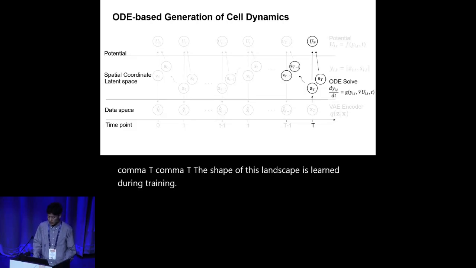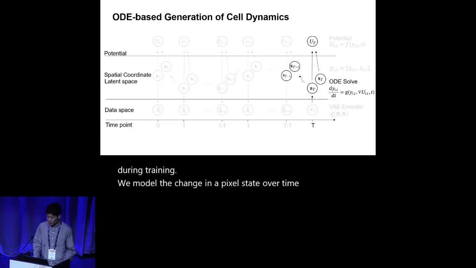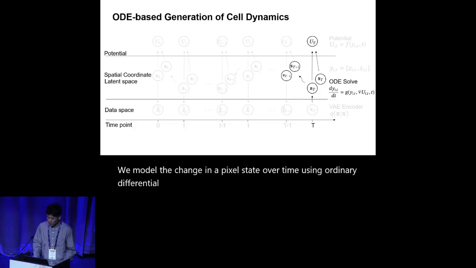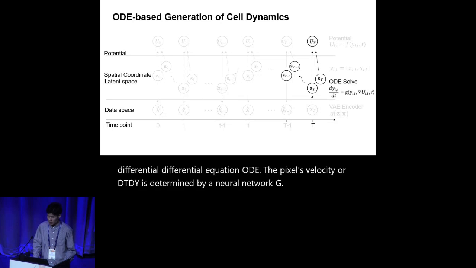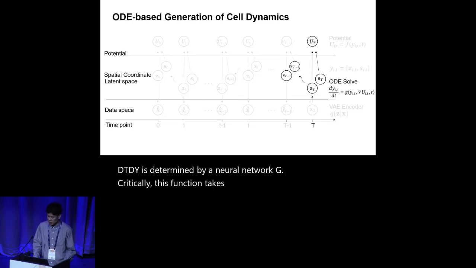We model the change in a pixel's state over time using an ordinary differential equation, ODE. The pixel's velocity, or dy/dt, is determined by a neural network, g. Critically, this function takes the gradient of the potential, nabla U, as a direct input.